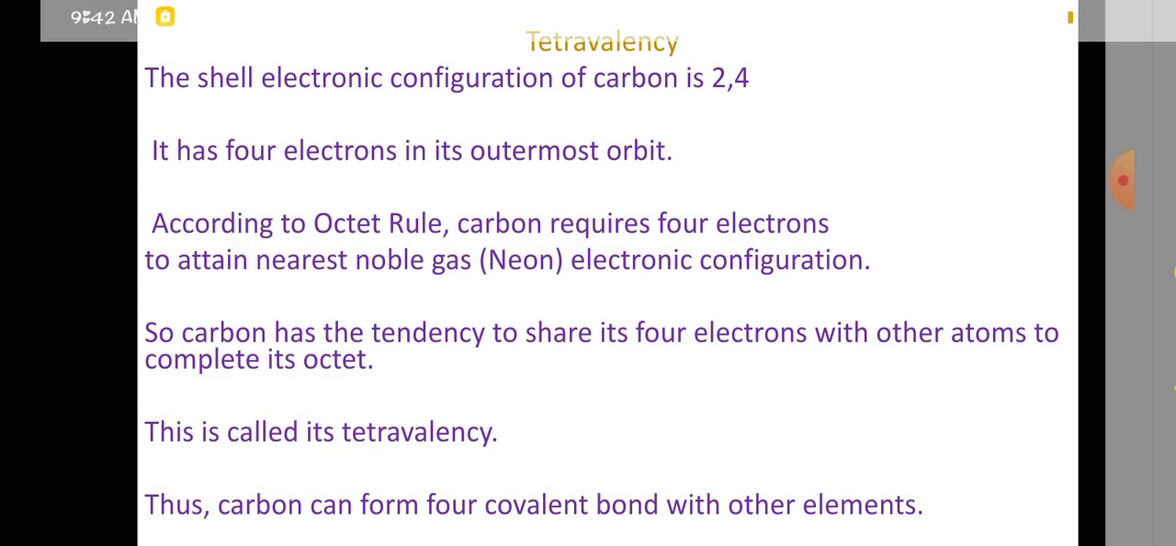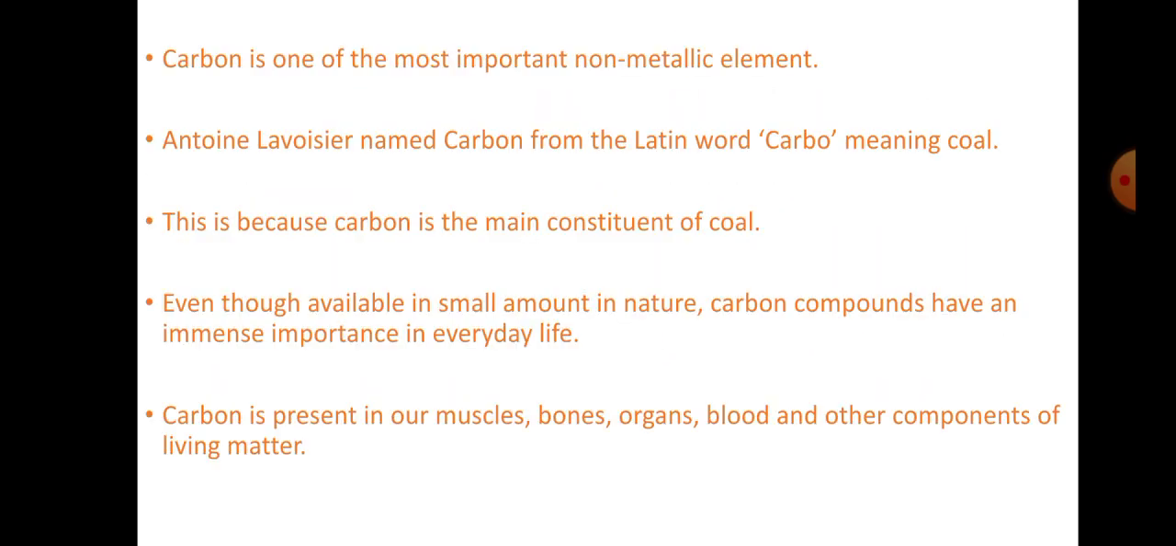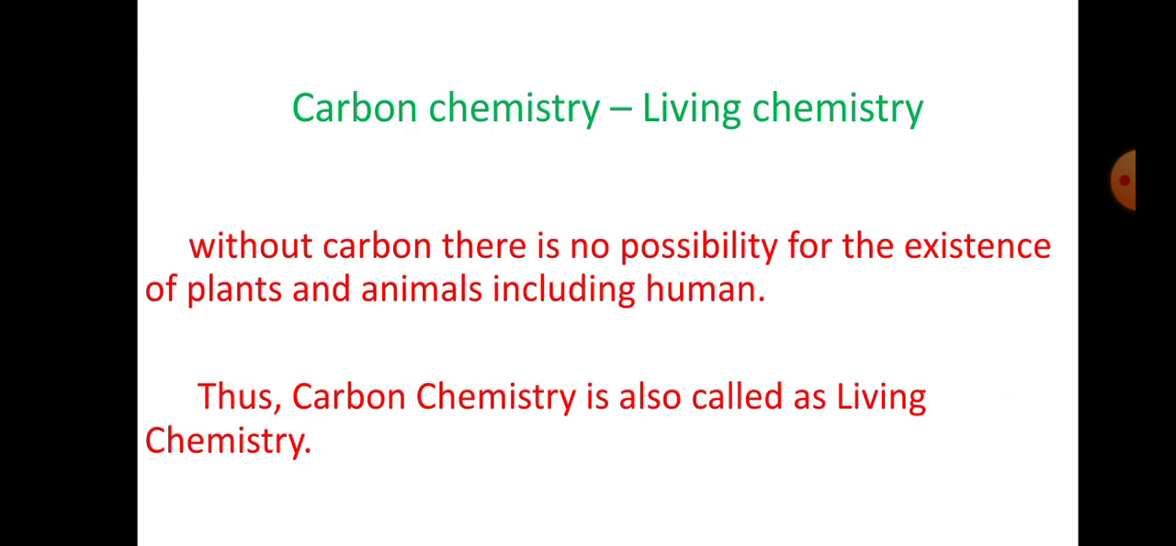Let us recollect what we have seen so far. First, we started with the important features of carbon. Carbon is a non-metallic element. It was named by a scientist called Antoine Lavoisier. It is derived from a Latin word, carbo, and the meaning of the term carbo is coal, because coal contains carbon as its major constituent element. It is present in the bones, organs, blood cells, plants, human beings. Everything is made up of carbon, and carbon chemistry is called living chemistry, because without the carbon atom there is no possibility of the existence of plants, animals or human beings.